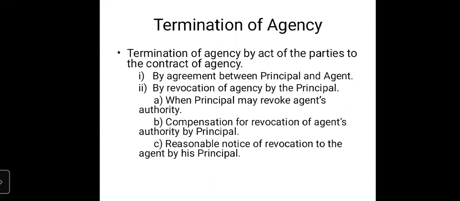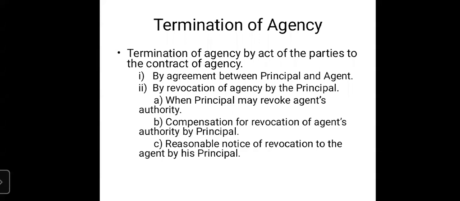So very simple here. A principal can cancel the agency when the principal is satisfied that the agent is not working as per his instruction, because the agent has been appointed by the principal to work on the instructions of the principal.